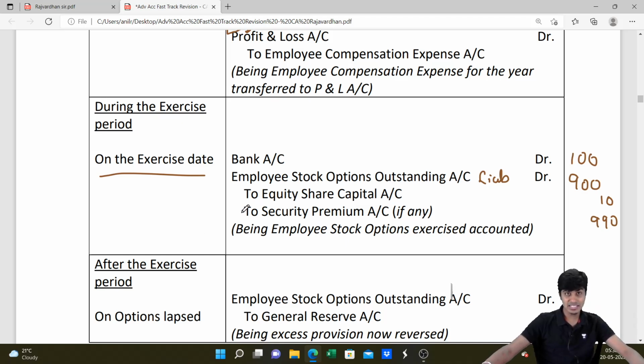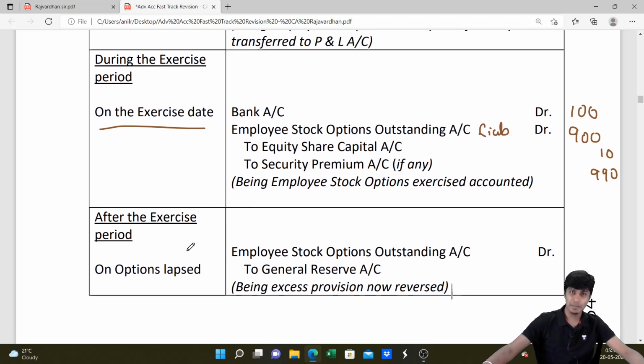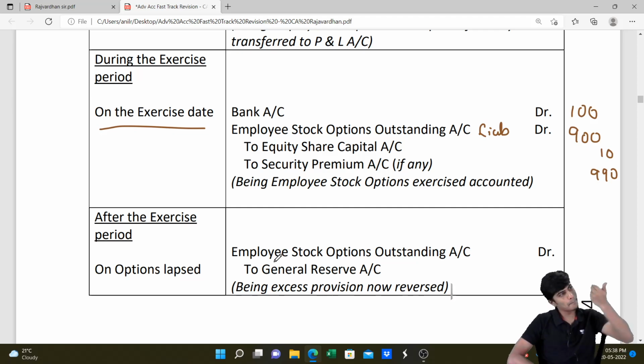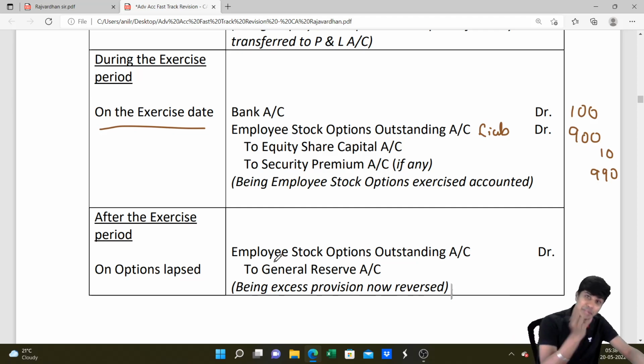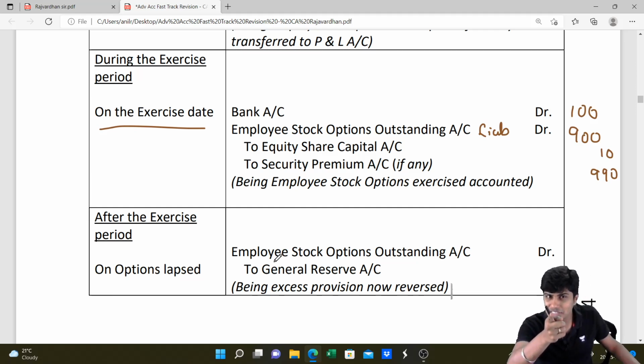Now after the exercise period, if any options have lapsed, meaning you created employee stock options for some 50 employees, say 45 employees stayed in the company and are availing this option. 5 of them left the company and went. So you had previously debited the expense and created the liability. So much liability is not there on you now. You don't have to give shares to them at discount. Why? They're disqualified. They left the company. So what do you do with that expense? That expense has to be reversed now.